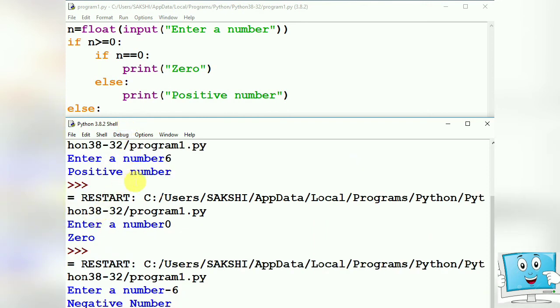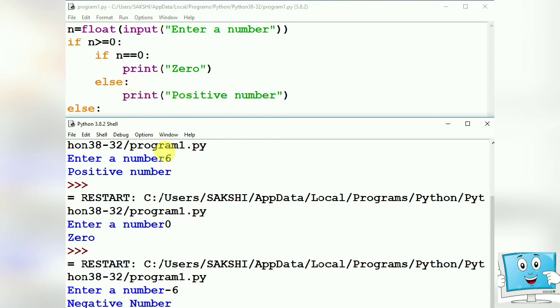So how is the program getting executed? First we have entered a number 6. 6 is greater than or equal to 0. The condition is true. Now it will go inside and it will say, is 6 equal to 0? Equal to means whether the number which the user has given is equal to 0? No. So will it print 0? No, it will not print 0. It will go to the else part since the condition here is false. We have studied in the if-else that if the condition in the if part is false, then the control goes to the else part. So it will print positive number.